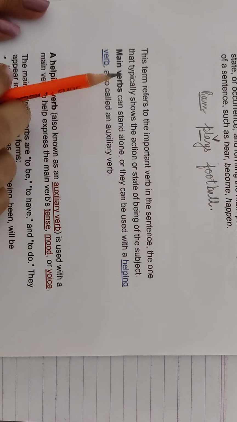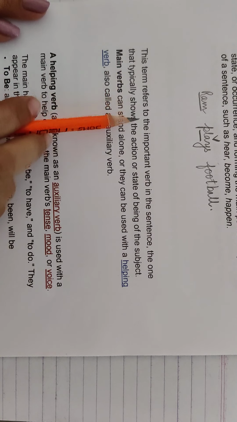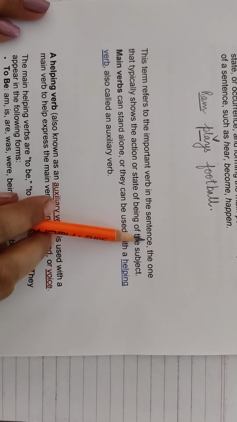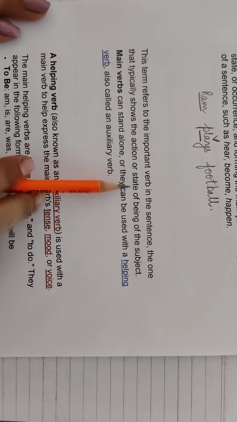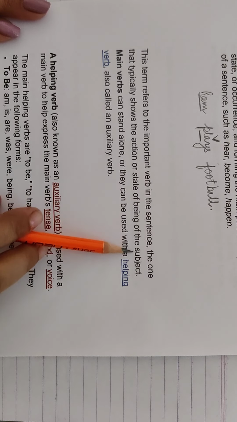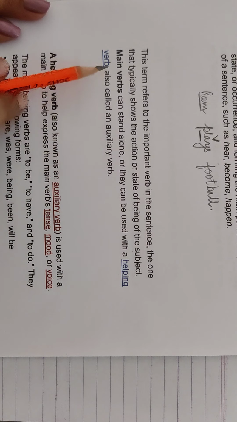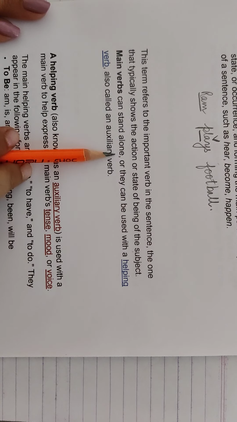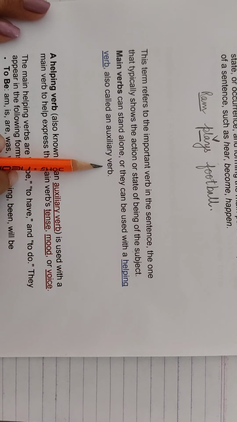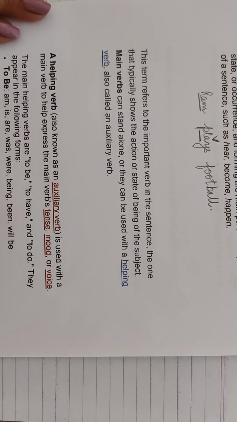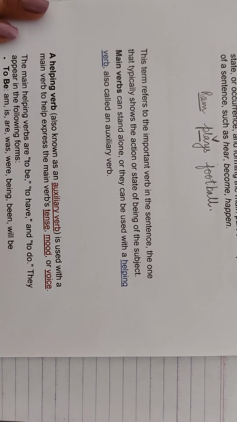Now, the main verb refers to the important verb in the sentence, the one that typically shows the action or state of being of the subject. Main verbs can stand alone or they can be used with a helping verb, also called an auxiliary verb. So, there can be a helping verb also in the sentence.